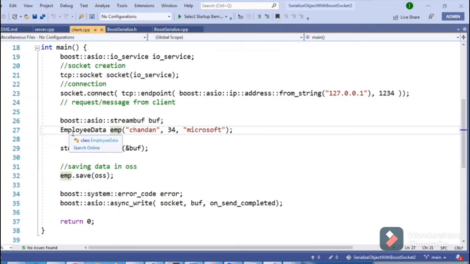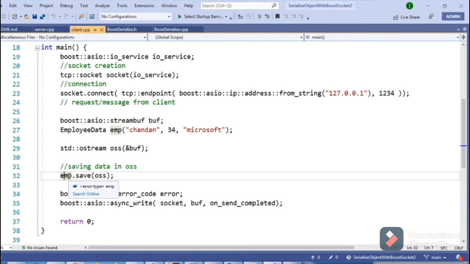In the client, we connect with the server listening on that port. Then we have created an employee object, and we have filled three member variables: the name, the age, and the name of the company. Then we are creating a buffer of OStream. Currently it has no values. Now we are saving data in that OStream, and saving what?